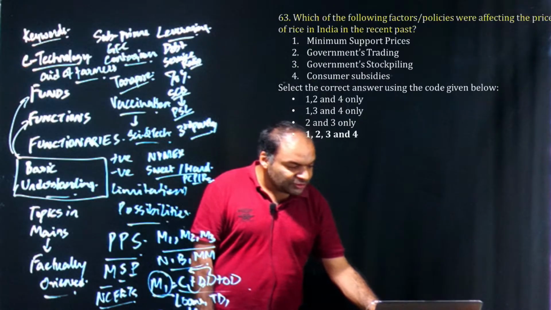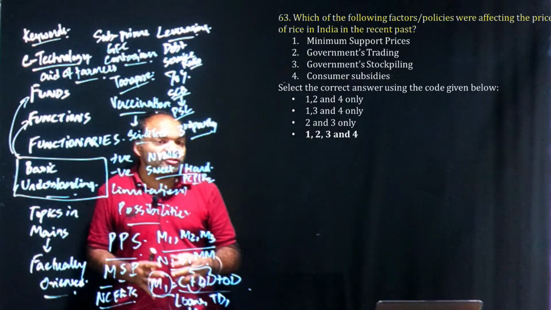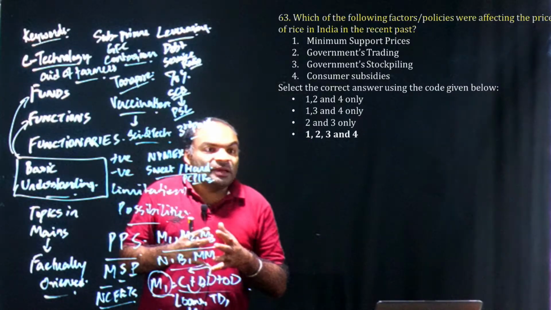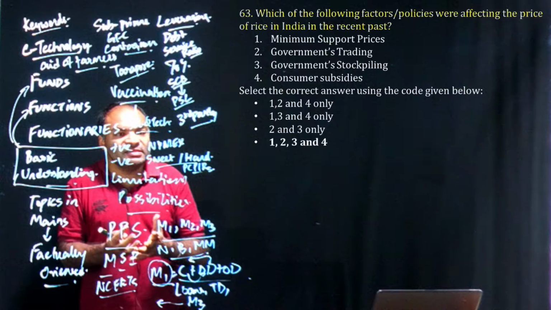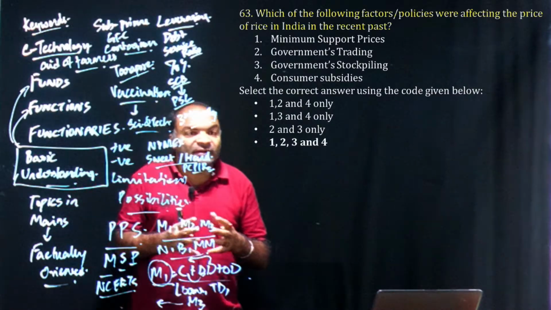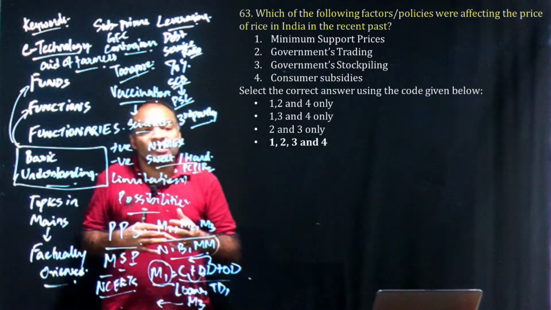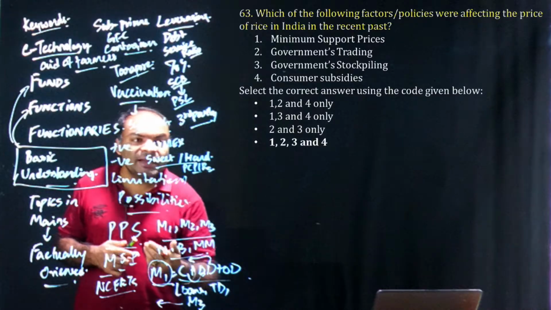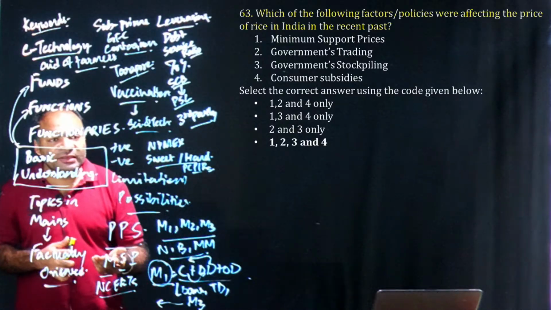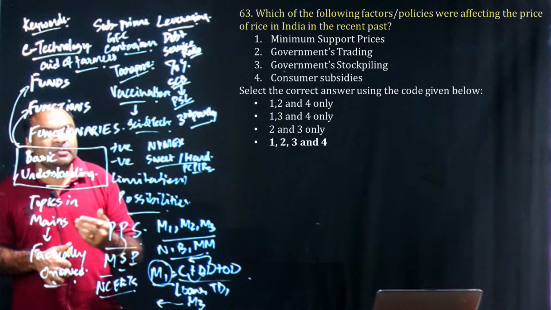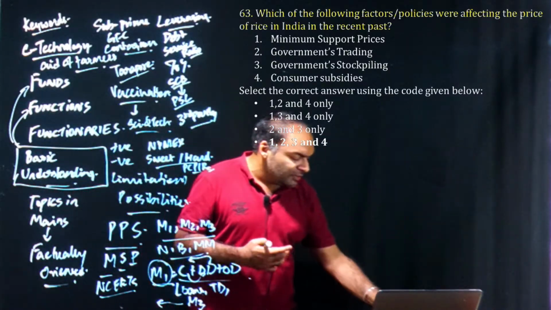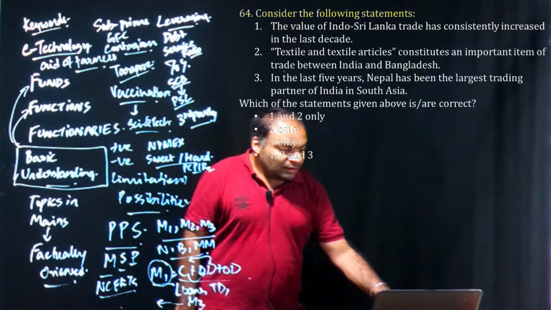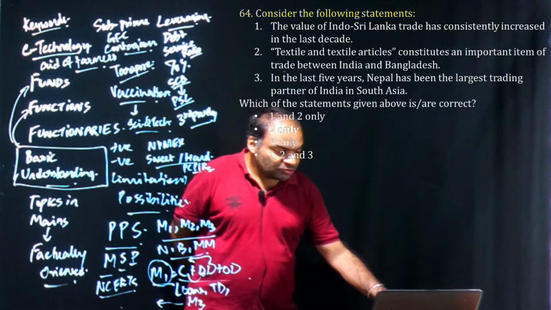Now coming to the next question, again it is about price of rice. We had talked about minimum support prices. We had talked about open market sales scheme. Open market sales scheme is nothing but the government trading. We had talked about Shantakumar committee, where the excessive stockpiling was leading to higher price of rice. We had talked about issue prices, procurement prices, etc. So clearly 1, 2, 3, 4 or all options given are correct. Now coming to the next question, which is 64th question.